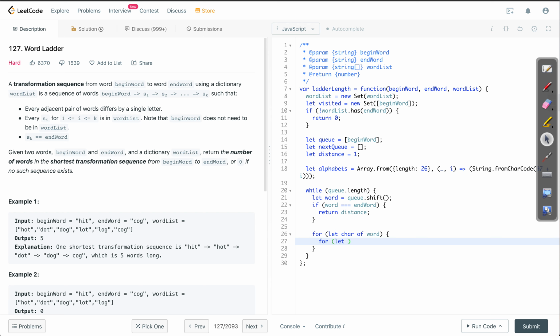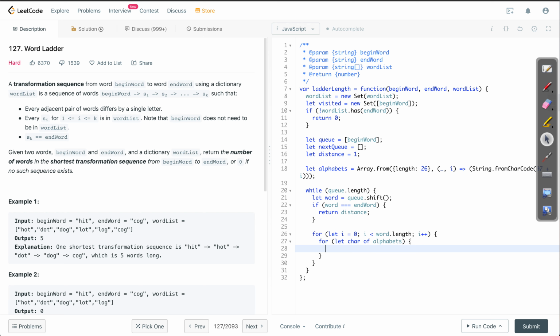Well, let me make a small change here. So let i equal 0, i should be less than word.length, i plus plus, and then I'll do a character of alphabets here. So this means I am counting from 0 to the length of the word, and then I am looping through all the alphabets here.